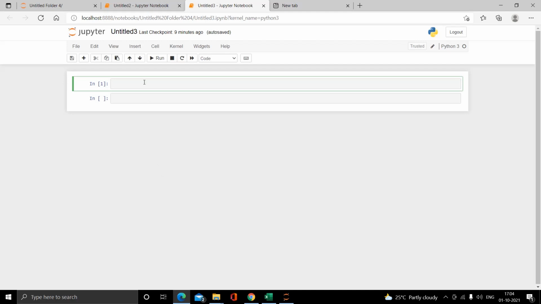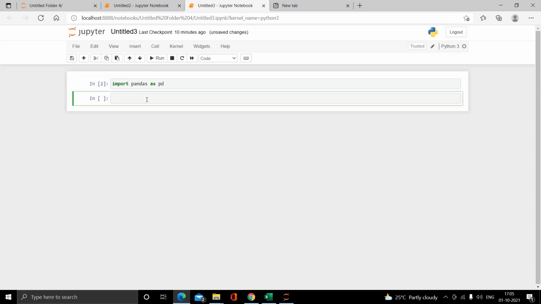For that, I have to import the pandas library first. The pandas library is used to analyze data. The command is import pandas as pd. Let's run it. Yeah, the command has been successfully compiled.